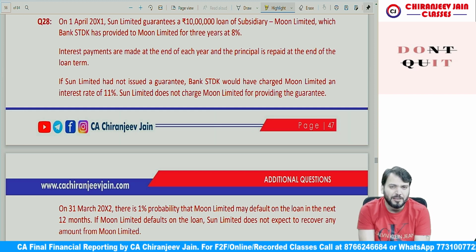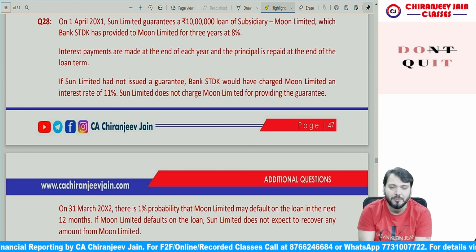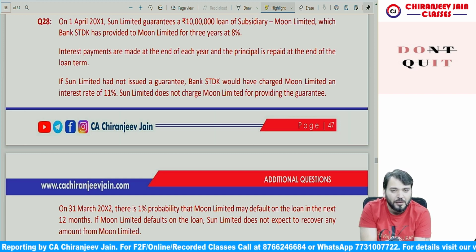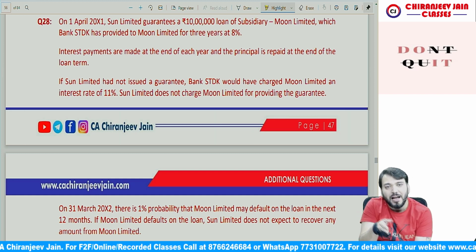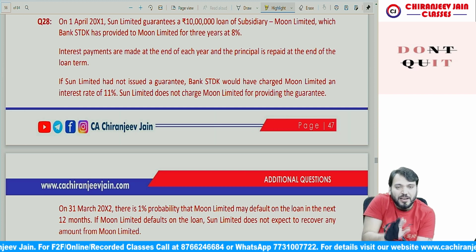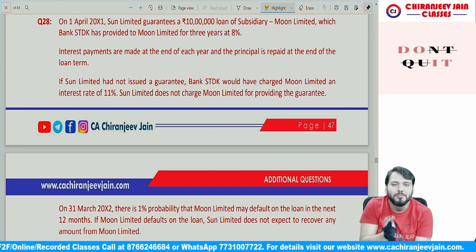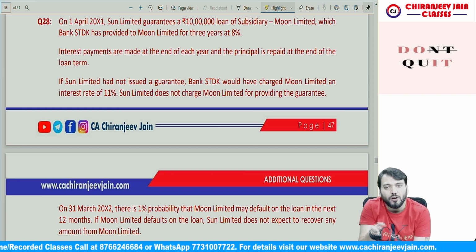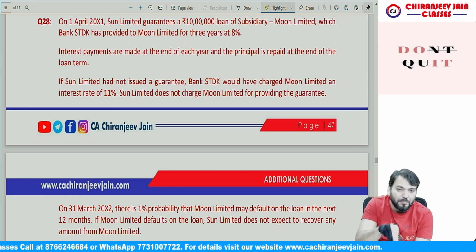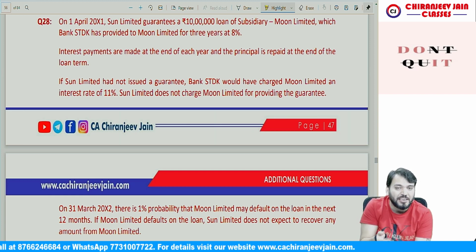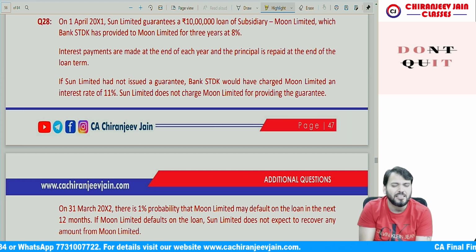I hope you remember that when we did this concept in class, I said that a financial guarantee, meaning any guarantee given by one entity on behalf of another entity, will be measured at fair value in the books of the issuer of that guarantee. Normally, a parent gives a guarantee on behalf of a loan taken by a subsidiary from the bank. So in the books of the parent company, the financial guarantee will be recognized as a financial liability at its fair value. Correct? Let us read the question.